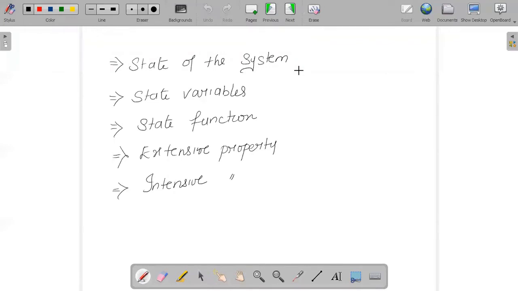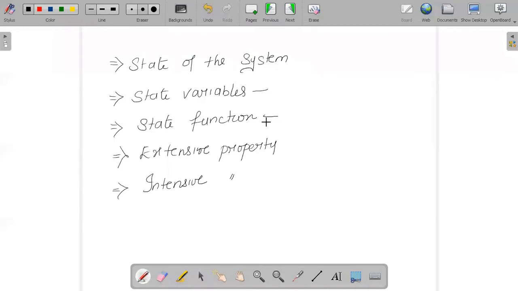That is nothing but your temperature, pressure, volume. These are all the properties which we are able to observe. Hence we call that the state of the system. State variables are nothing but the properties of the system. Individual properties of any system, we consider as state variables.